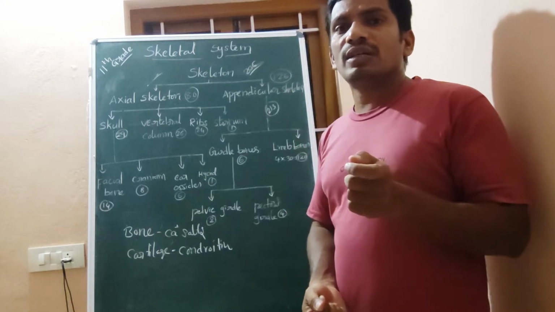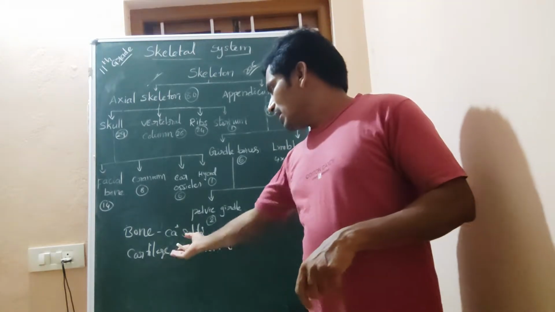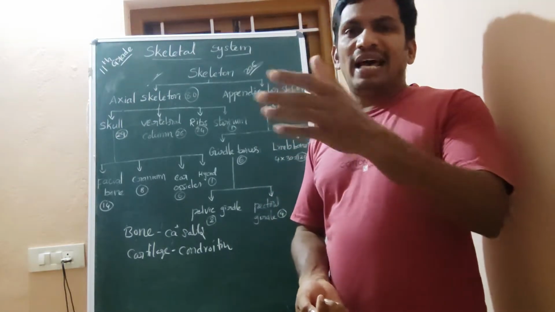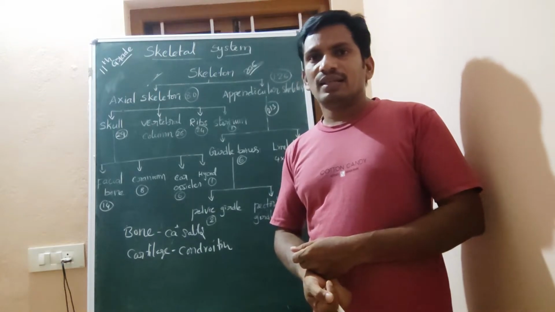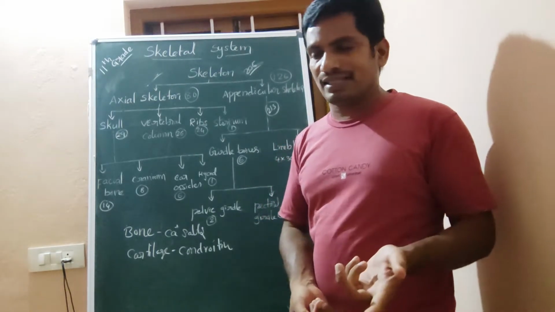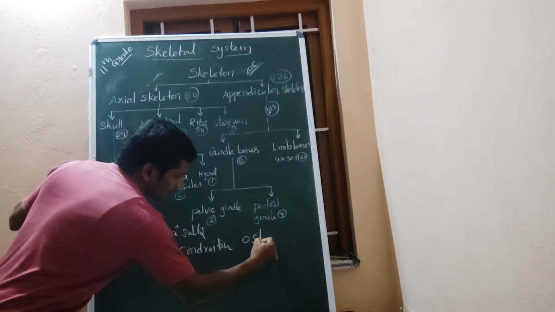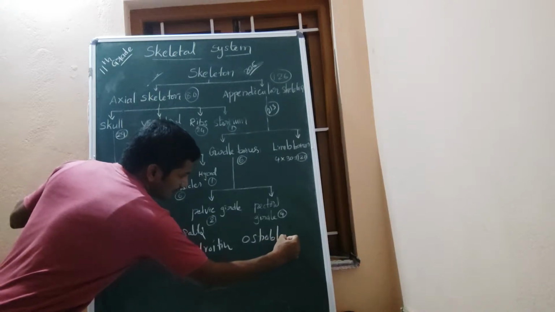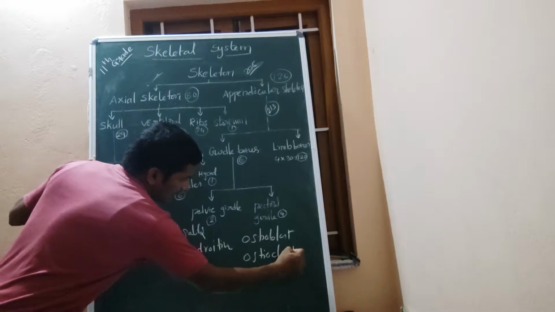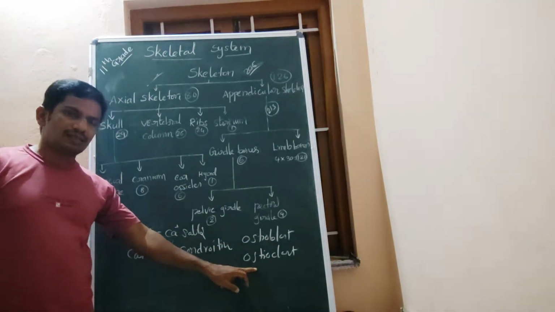Like bone forming cells, cartilage forming cells are the chondroblasts, and cartilage dissolving cells are called chondroclasts. Osteoblast and osteoclast: bone forming cells, bone dissolving cells, right?